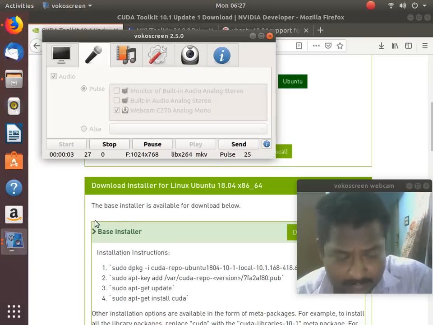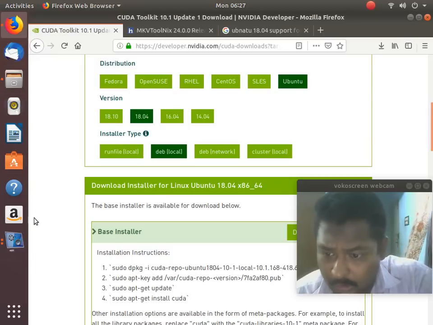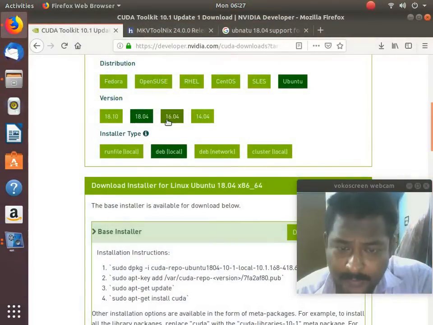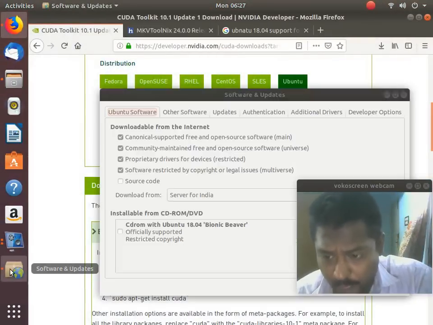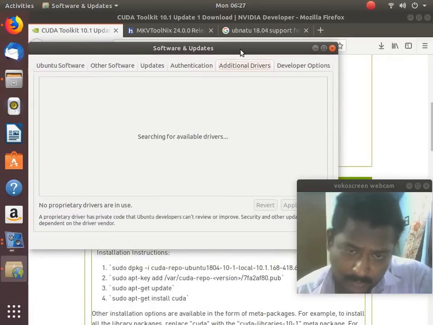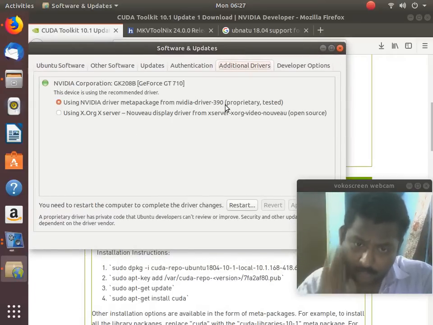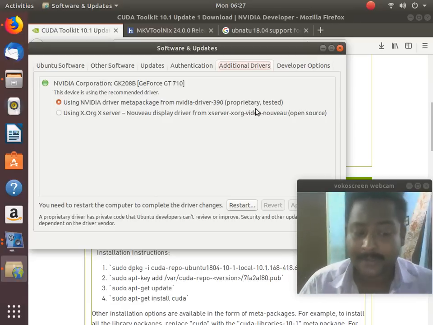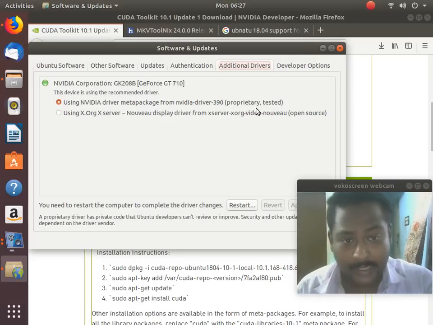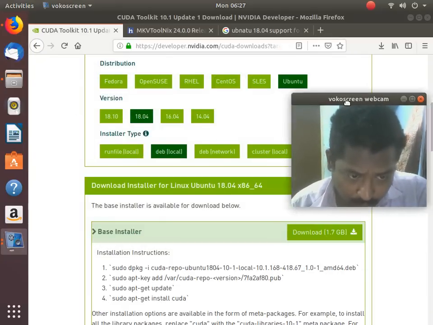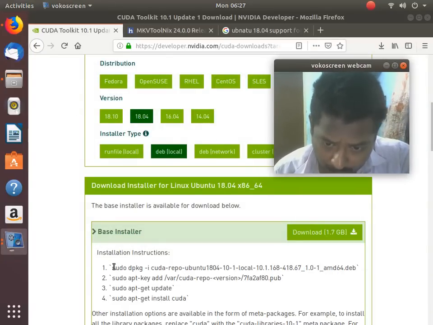Welcome back, guys. Our drivers have been updated. So far so good. Searching for the available drivers, there is no problem with that. Go with the NVIDIA 390 proprietary driver, installed with sudo apt-get install nvidia-390 or a higher version. Now let's install CUDA.